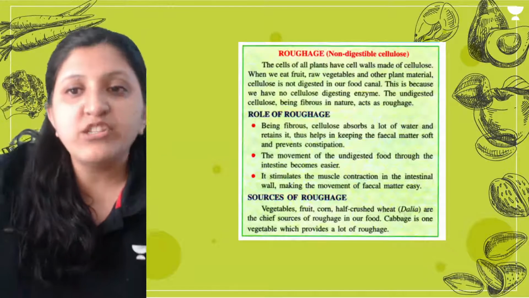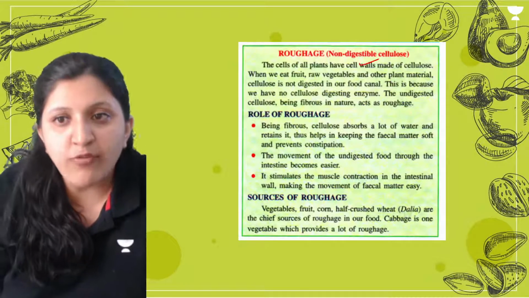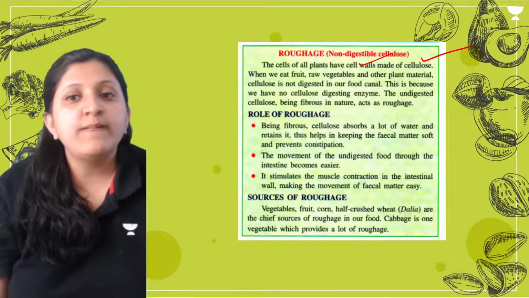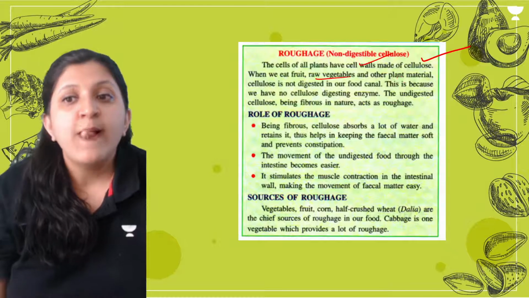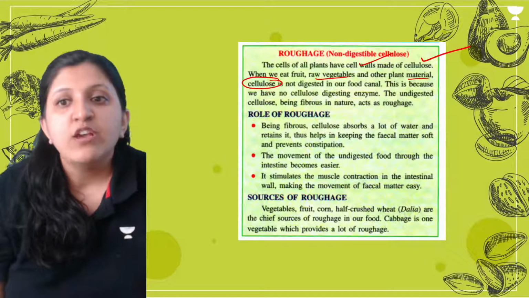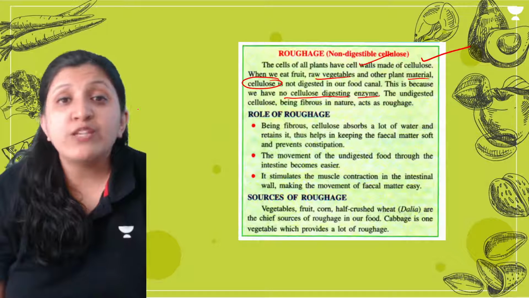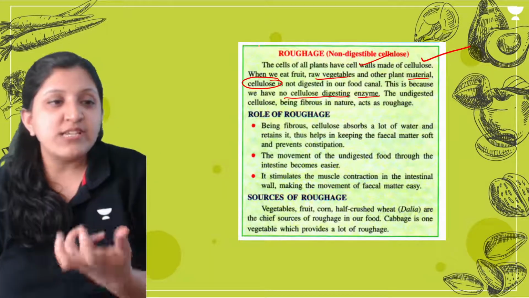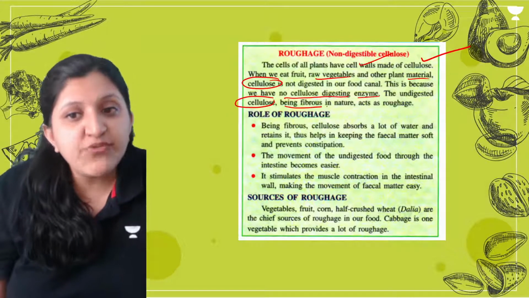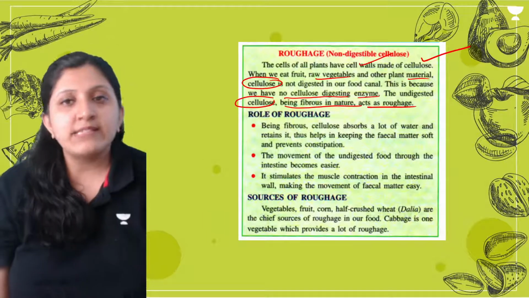Alright, so roughage is non-digestible cellulose. Cells of all plants have cell walls made of cellulose. So when we eat fruit, raw vegetables or other plant materials, the cellulose is not digested. This is because we have no cellulose-digesting enzyme. There is no cellulase in our body, so the undigested cellulose, which is fibrous in nature, acts as a roughage.